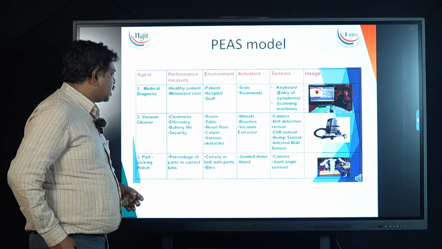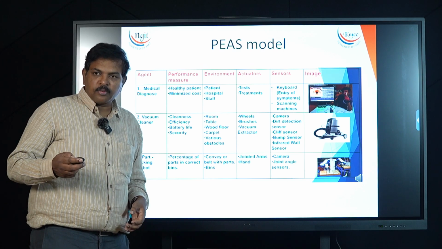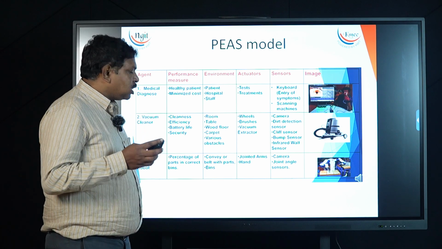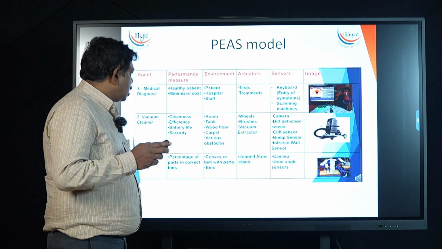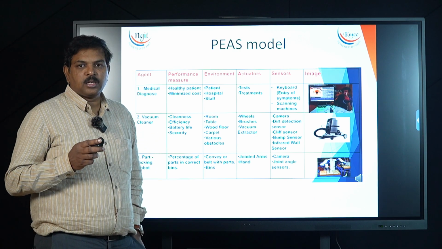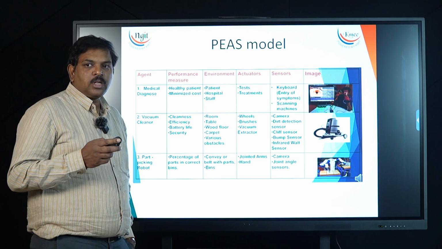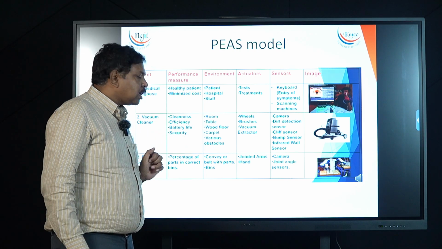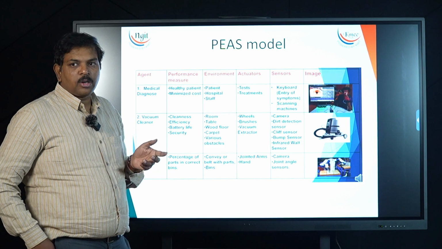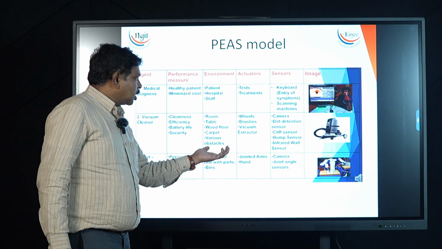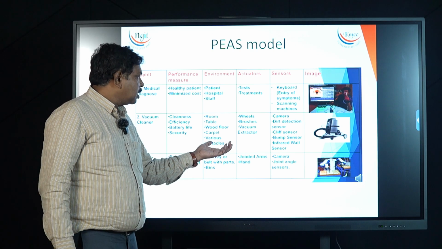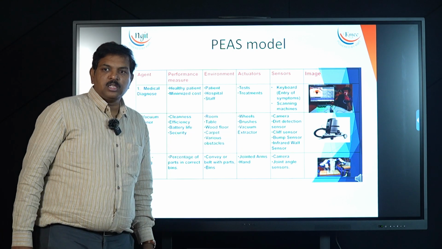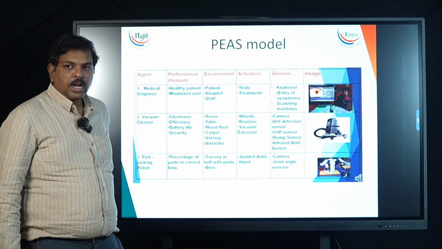Suppose I take a self-driving car. What is the performance measure of a self-driving car? It should reach the destination safely. Safety is the first performance measure. You should not get into any accident, and because of this vehicle, other vehicles also should not get into any trouble. Similarly, what is the environment of a self-driving car? A self-driving car may go on highway roads, ghat roads, or some different environments, riverside or seaside roads. In each environment my self-driving car has to react and perform the action.